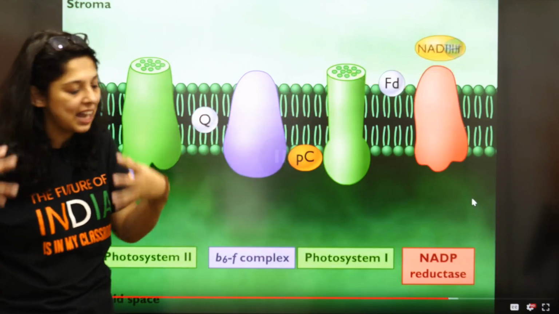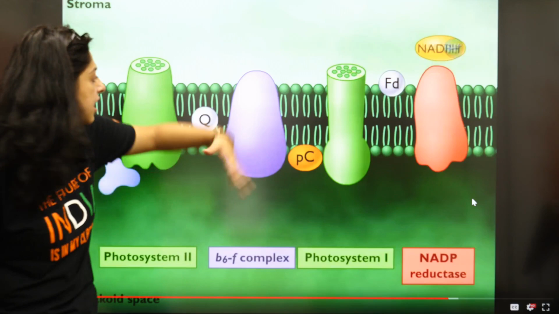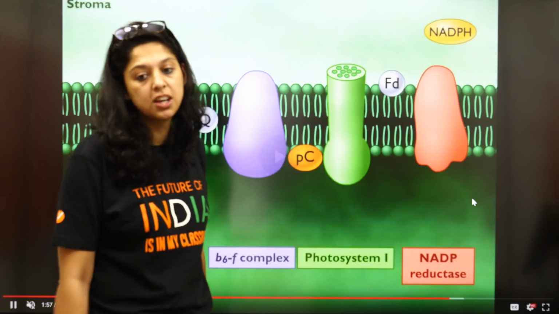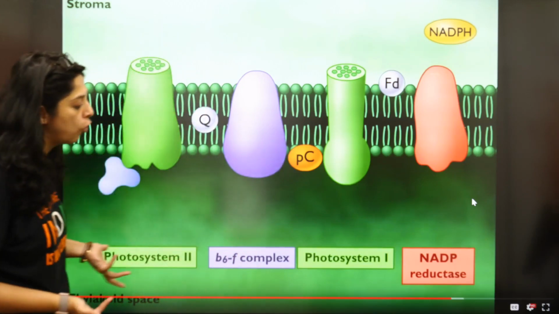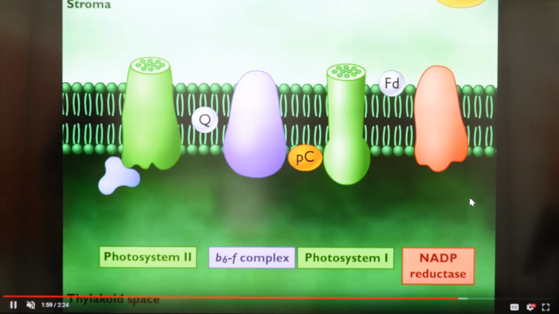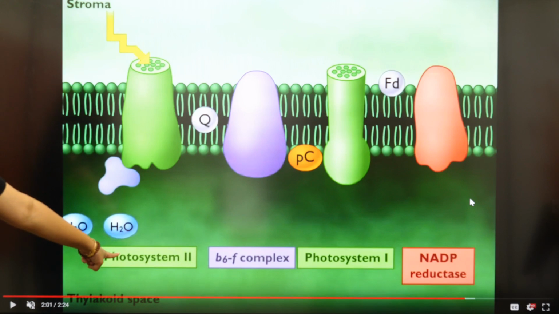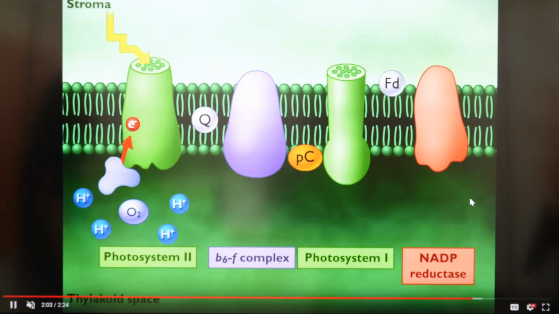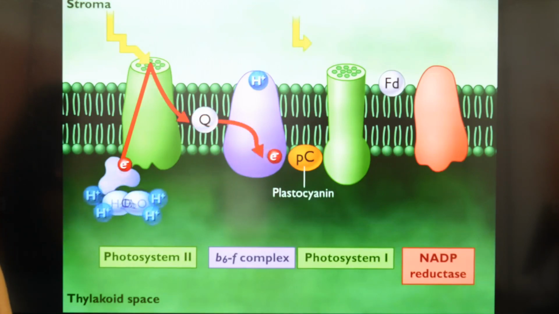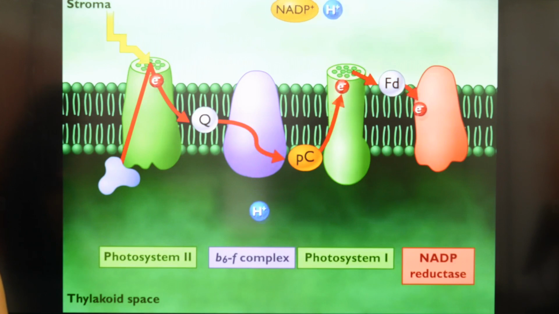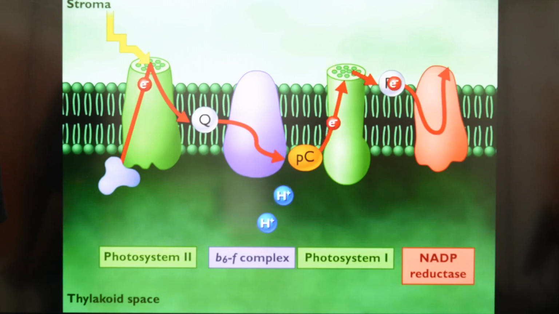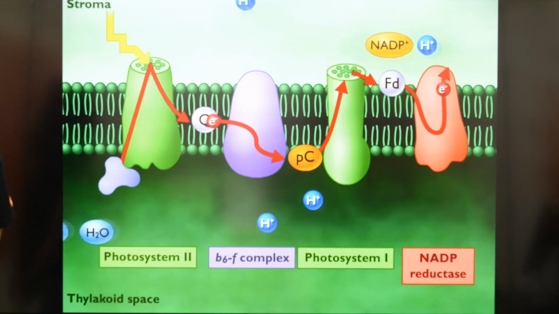So in non-cyclic, did you break water? Yes. Did you produce ATP? Yes. Did you produce NADPH? Yes. This is non-cyclic Z chain phosphorylation. Is it clear? Photolysis happens only in, see, PS2, not in PS1. Understood? Absolutely clear. B6F is an electron carrier.